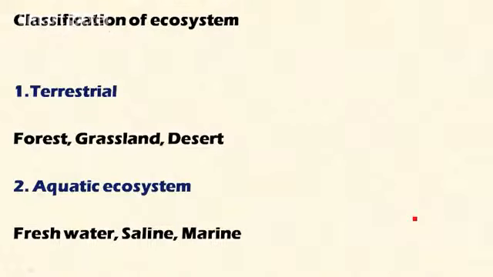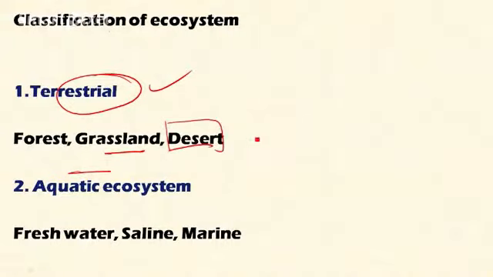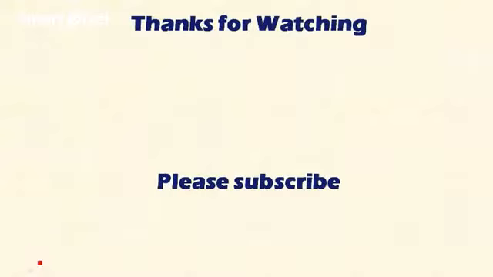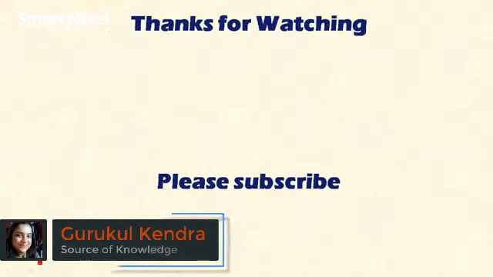So these are all the things related to biotic and abiotic components. In another way, the ecosystem can be classified into two different types. One is the terrestrial ecosystem, that is the land ecosystem. It includes forest, grassland, desert, and other ecosystems. The second is the aquatic ecosystem, which includes freshwater ecosystems, saline ecosystems, and marine ecosystems, that is freshwater and saltwater ecosystems. So this is it about the ecosystem part of the levels of organization.